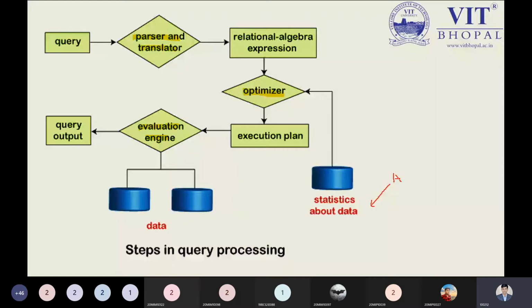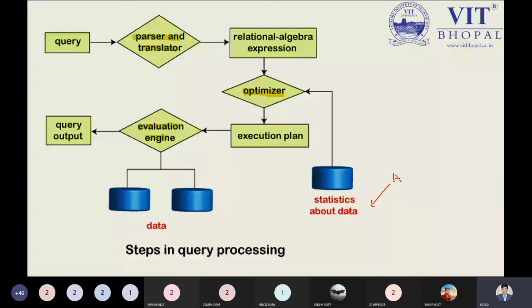Suppose in a relation I have 5 records. I will get only the number, that is 5 only. So statistics about data means the optimizer will play an important role to optimize a query. Along with this, if we want to apply, then we can apply some aggregate function.